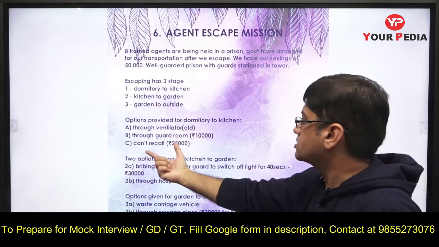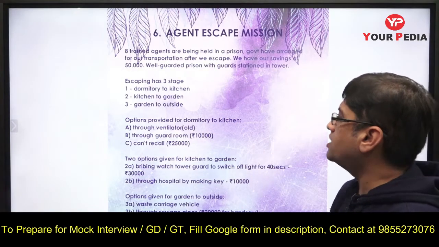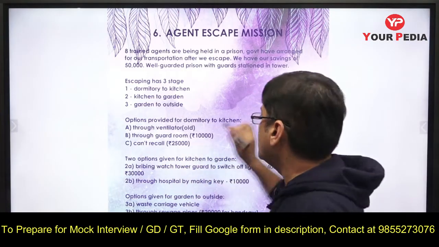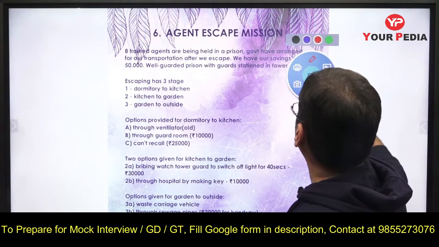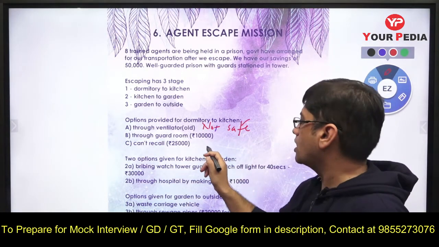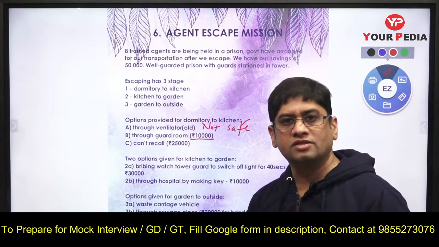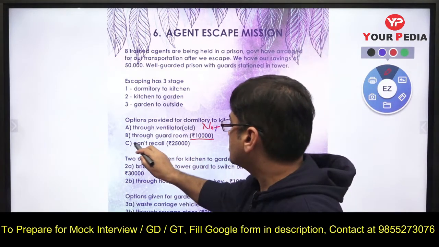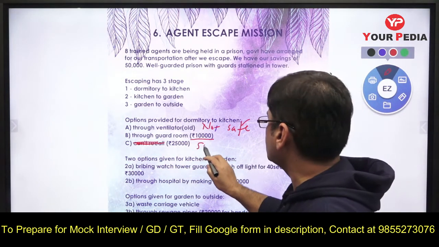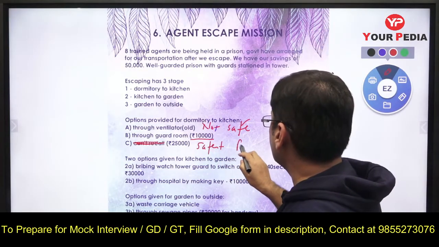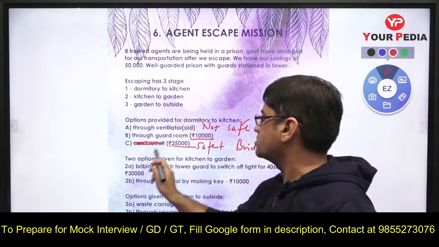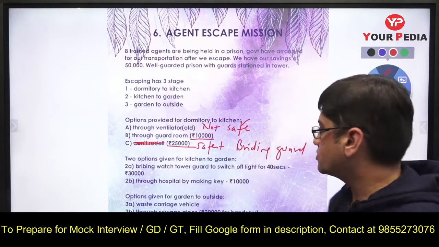First stage has 3 options: the dormitory to kitchen. Through ventilation, it may not be safe. Old, I don't know what is written, but that means it is not a safe option. Then through guard room, it is 10,000 rupees. The third option which was given was the safest option: bribing the guard. The moment you bribe the guard, it is the safest option, but it will cost you 25,000 rupees. That was one of the options.